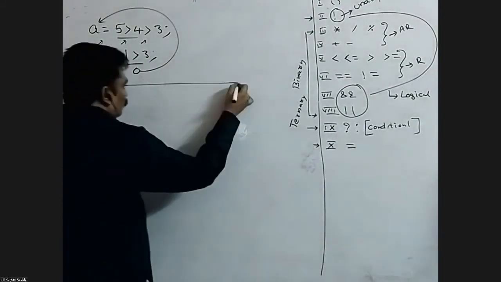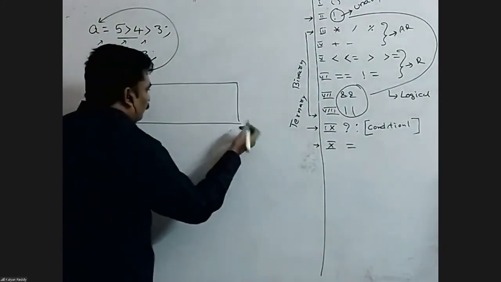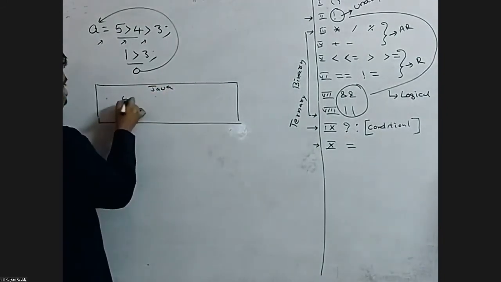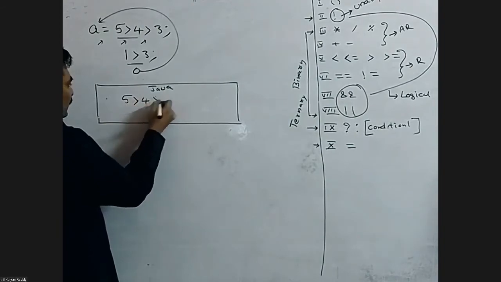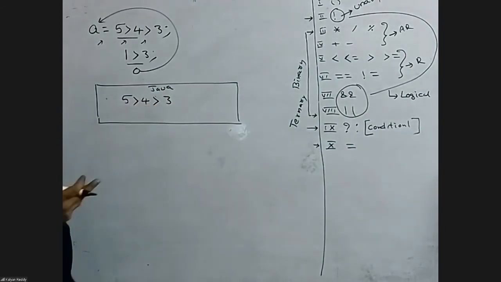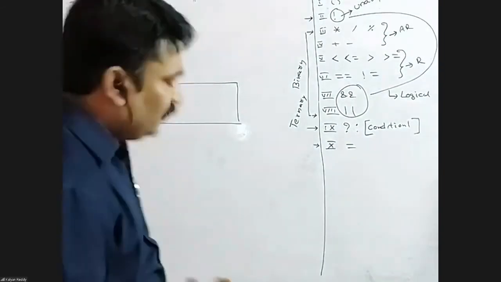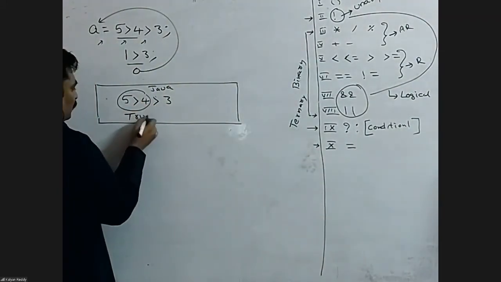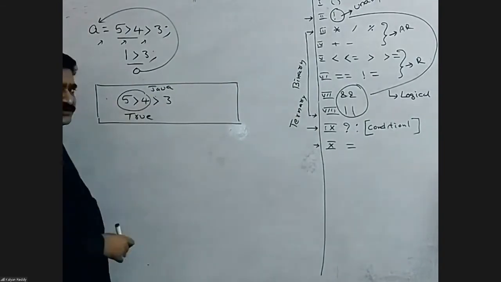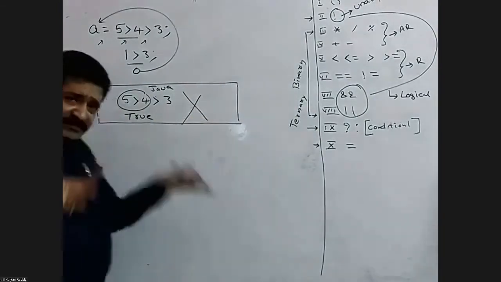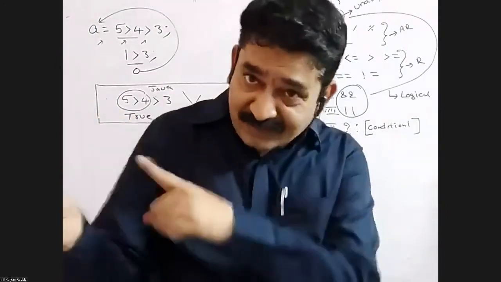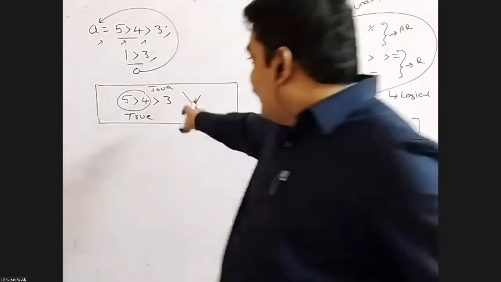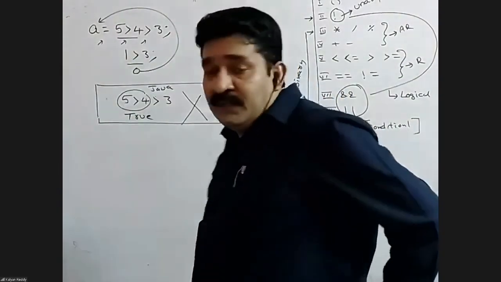Come to another popular beautiful programming language, Java. In Java, if you frame an expression like this, 5 greater than 4 greater than 3, there is a terminology Boolean type. That means in Java, 5 greater than 4 is replaced with true. True greater than 3, what nonsense? Immediately error in Java. So comfort. Error coming means somebody is telling a mistake, and you can modify the code. In Java it is an error. Here it becomes 0.